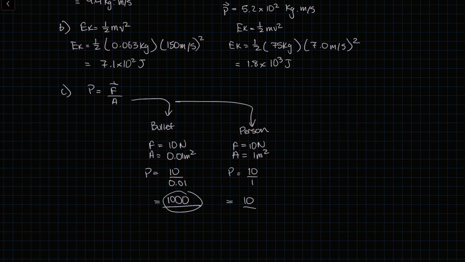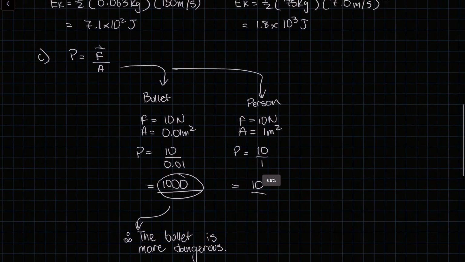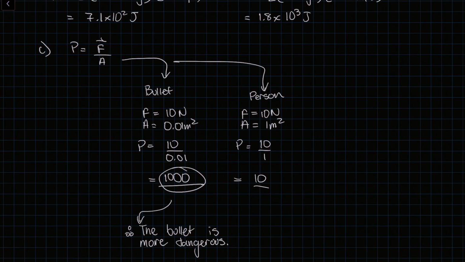So that's why the bullet is more dangerous. A better explanation, since this is pretty vague, would be that since there's more pressure towards a certain area, let's say the target, the person, the bullet would apply much more pressure than the person. Therefore, the bullet would be much more dangerous.